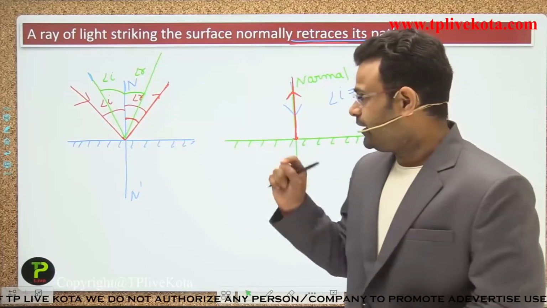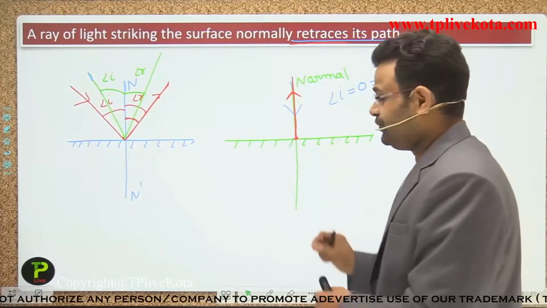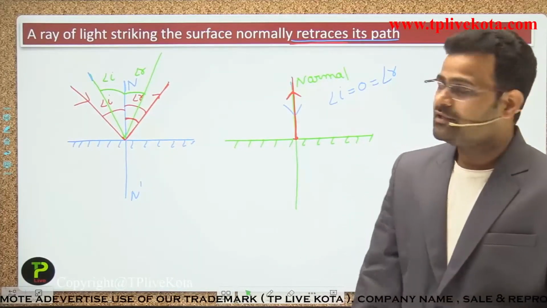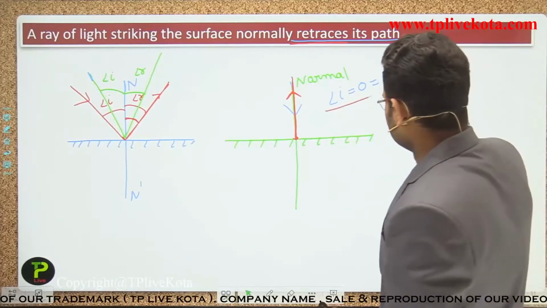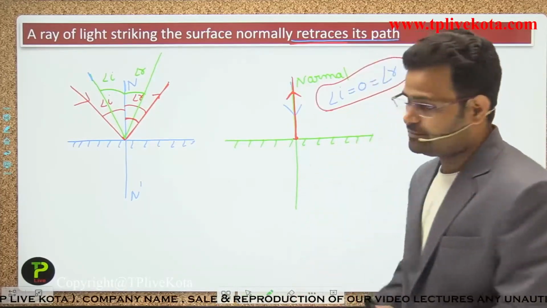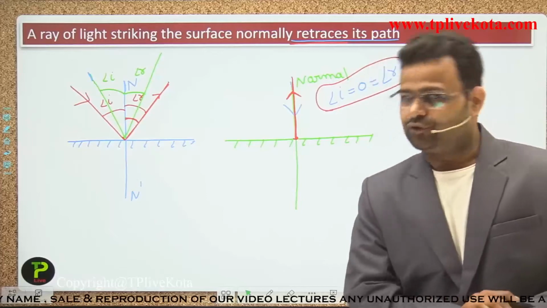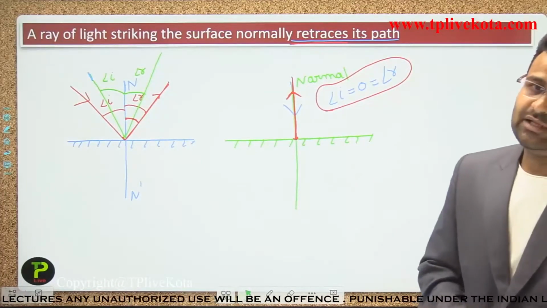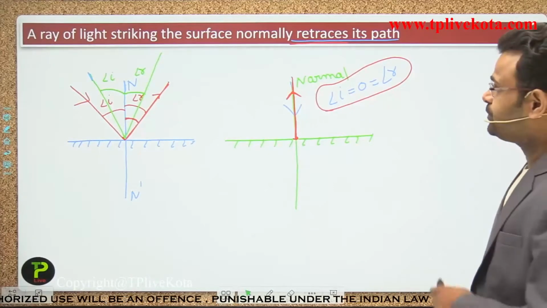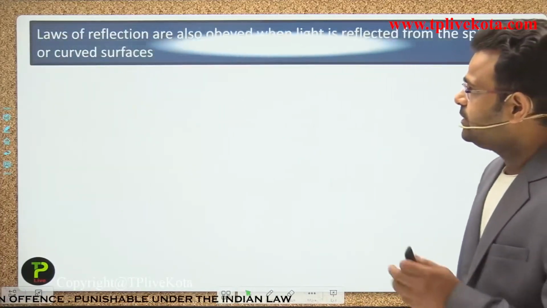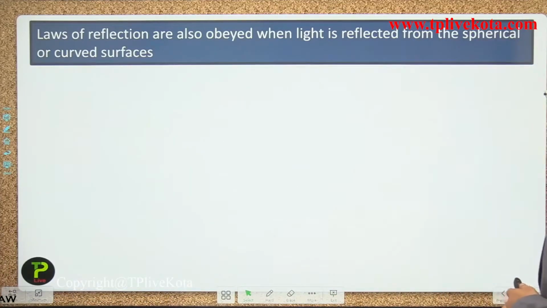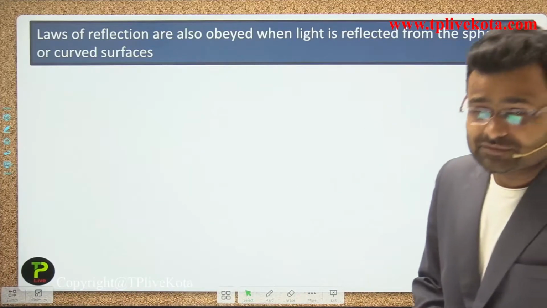So that is a point, guys, and at that point we are using the law of reflection. In that case, angle of I is equal to 0, so angle of R must be equal to 0. That is the first point, which uses the law of reflection. Next one, the law of reflection is also obeyed when light is reflected from spherical and curved surfaces.